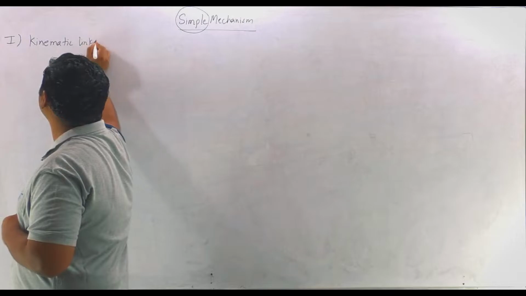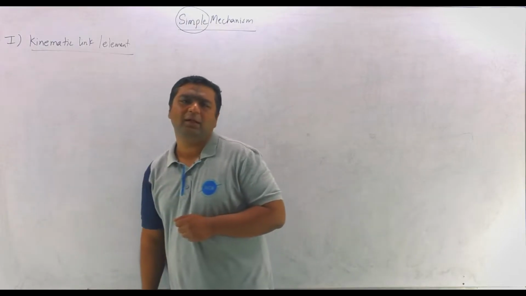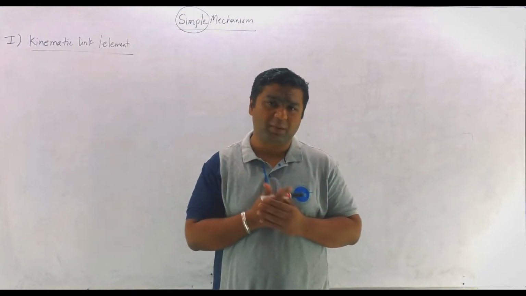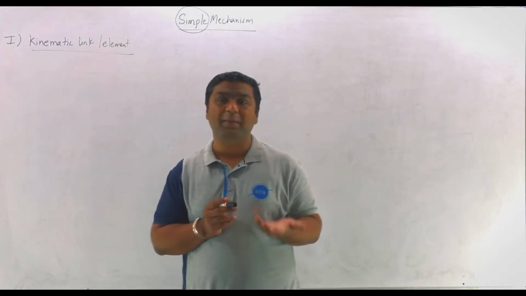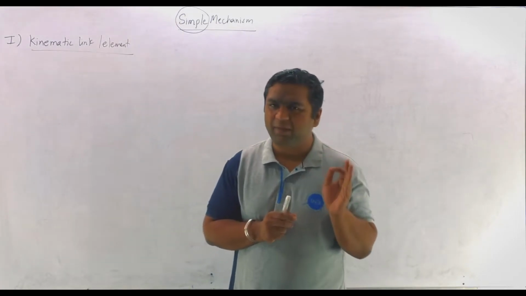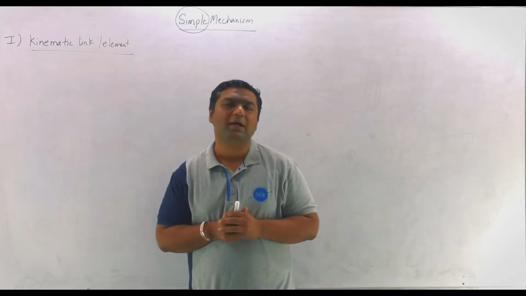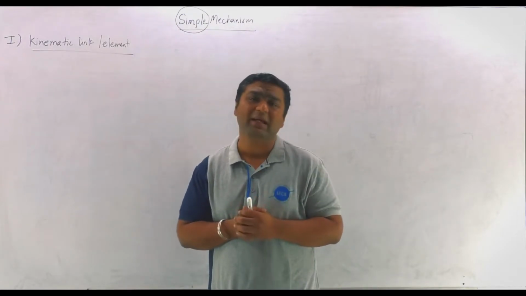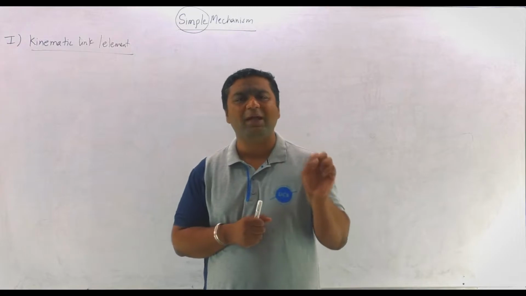kinematic link or element. When we are talking about kinematic link or element, my dear, every part of a machine or a mechanism, if it is in relative motion with respect to some other part, is said to be a kinematic link or element. What I told you is, every part of a machine or mechanism which is in a relative motion with respect to some other part is said to be a kinematic link or element. So my dear, for any element to be kinematic link, only relative motion is the possibility. Relative motion should be there. If relative motion is there, we can name it as a kinematic link.